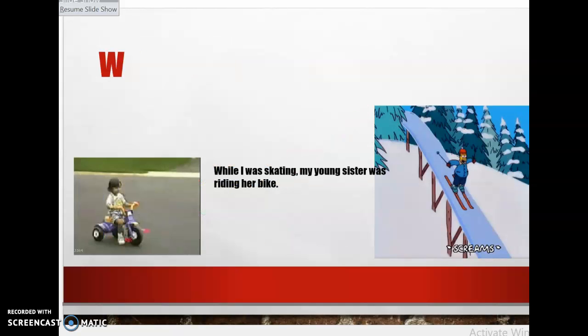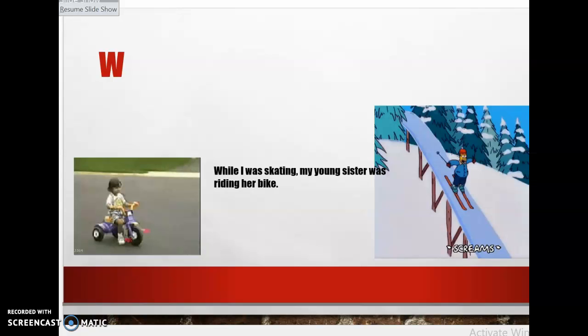Okay, here. My young sister is riding the bike. I'm skiing. So both of them need a long time, so I use both of them in past continuous. Let's look at the sentence. While I was skating or skiing, anything, it needs a long time. My young sister was riding her bike. So both of them are in past continuous because both of them need a long time.